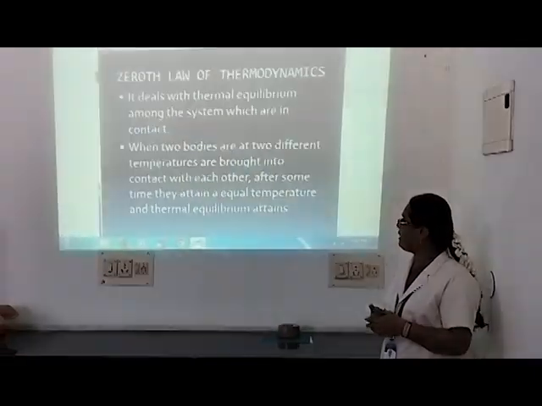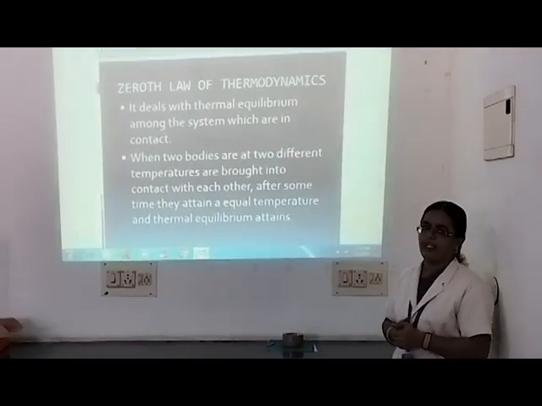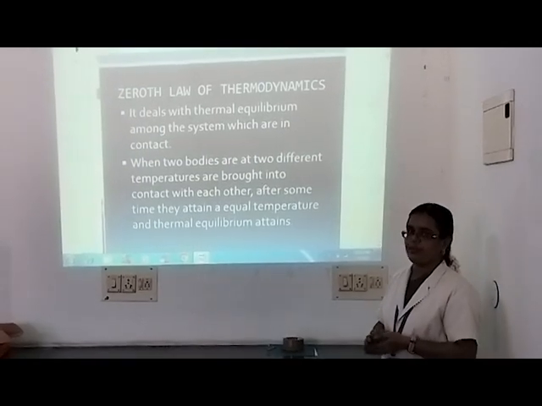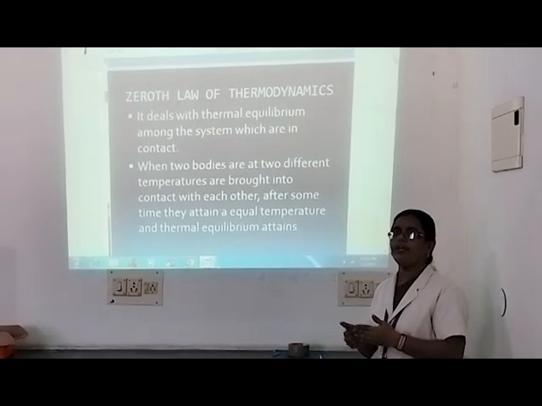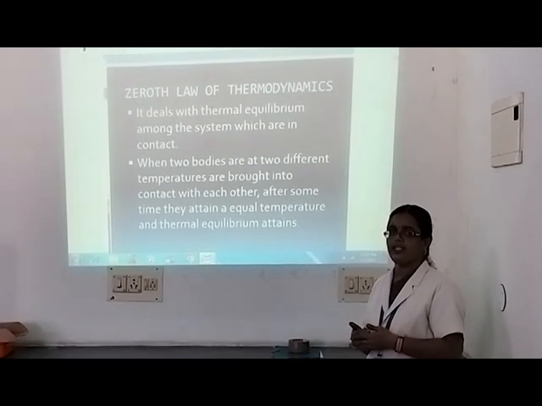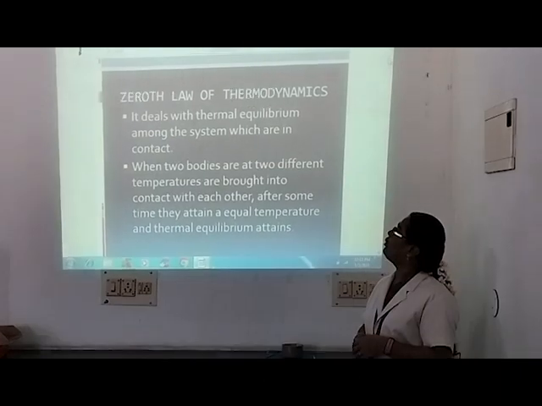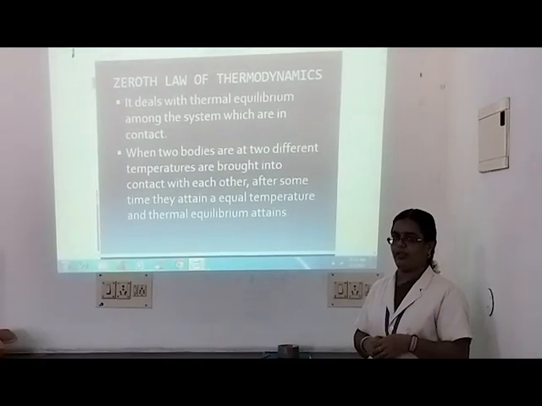This is known as thermal equilibrium. Similarly, if two or more substances in contact with each other are at different temperatures, after some time all of them will attain the same temperature. That is known as the zeroth law of thermodynamics.